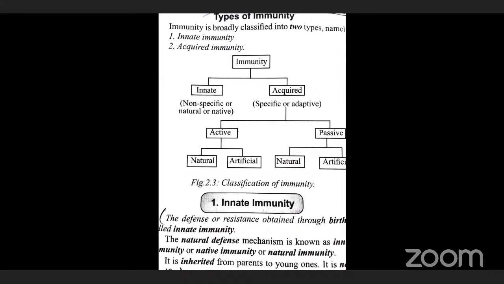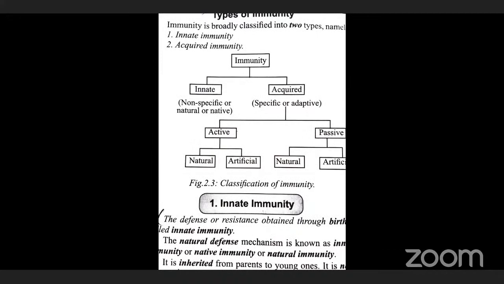Immunity is the resistance to infection, in which the immune system scans the body for pathogens. Immunity fights against the pathogens. And that immunity is classified into two types. What are they? Innate immunity and another one, acquired immunity.